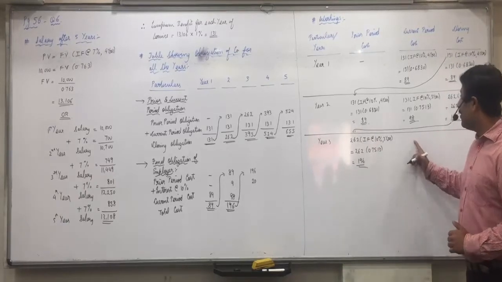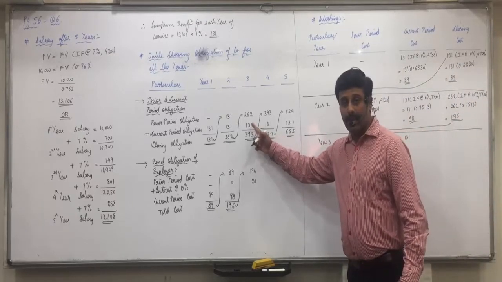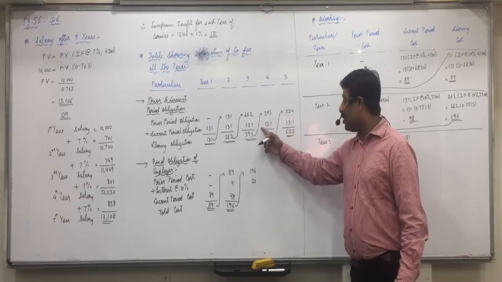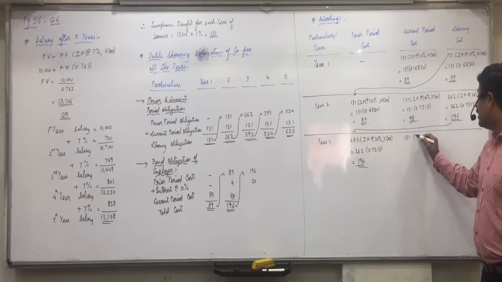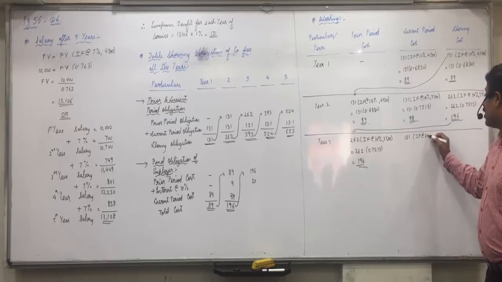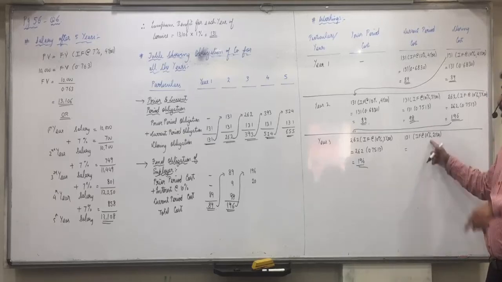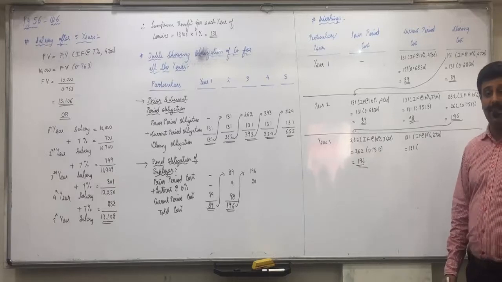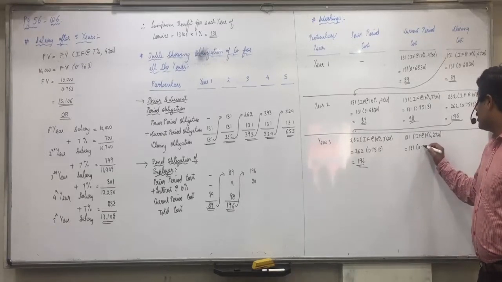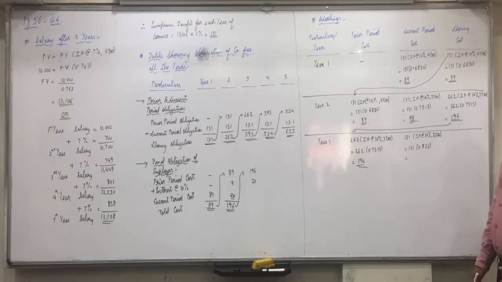Okay. Now how will we count this again? Tell me. 131, third year again, we have to keep aside 131. But then we don't need to keep aside 131 because we need this after how many more years? 2 more years. So how much do we need to keep aside? Interest factor at the rate of 10% for 2 years. Do it 1 divided by 1.1. This is after 1 year. Again divide by 1.1. This is after 2 years. 0.826. Let us take it in 3 decimals only. What is 131 into 0.826?